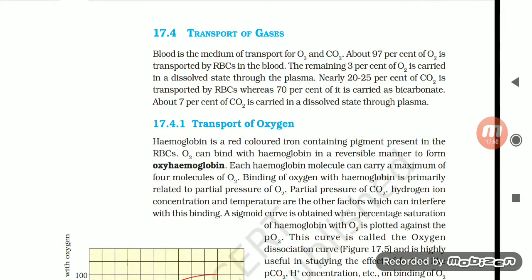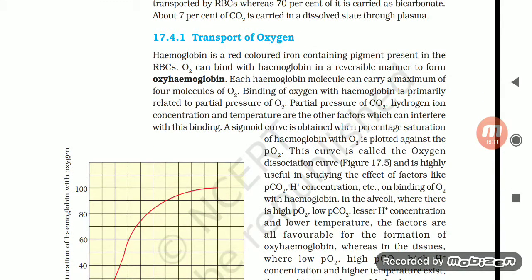Moving on to transport of oxygen, hemoglobin is a red colored iron containing pigment present in the RBCs. Oxygen can bind with hemoglobin in a reversible manner to form oxyhemoglobin. Each hemoglobin molecule can carry a maximum of 4 molecules of oxygen. Binding of oxygen with hemoglobin is primarily related to partial pressure of oxygen. Partial pressure of carbon dioxide, hydrogen ion concentration and temperature are the other factors which can interfere with this binding.